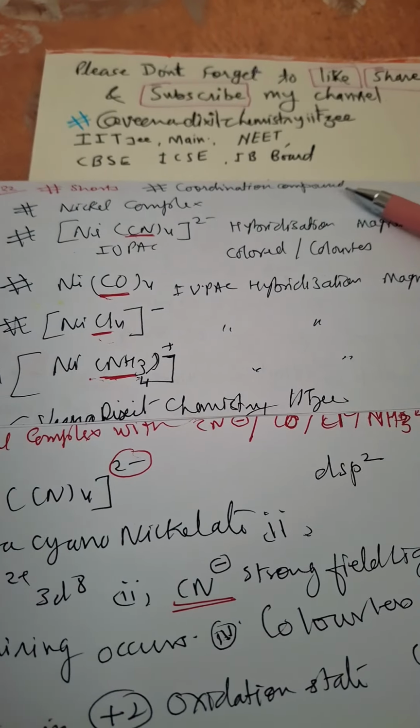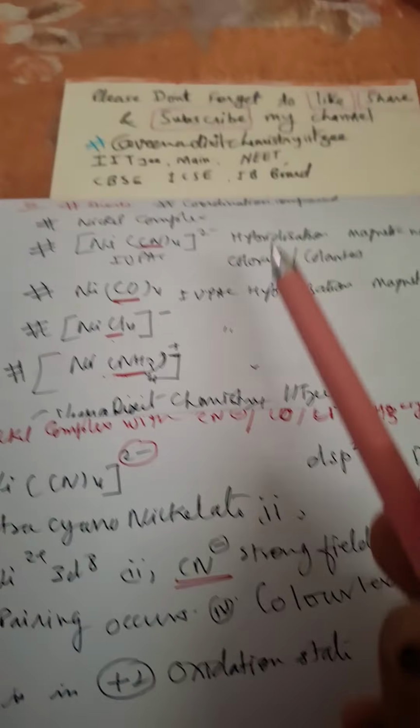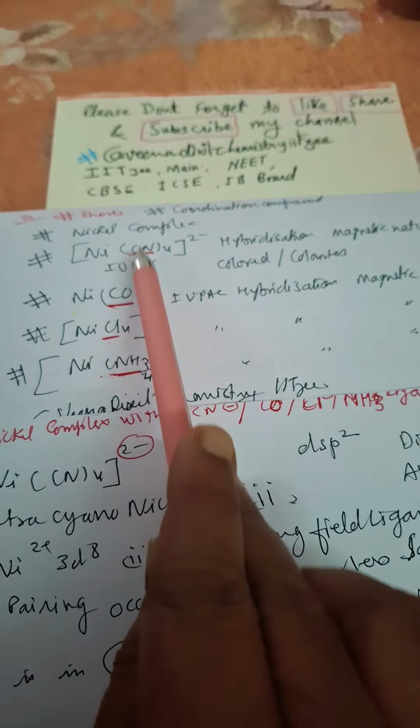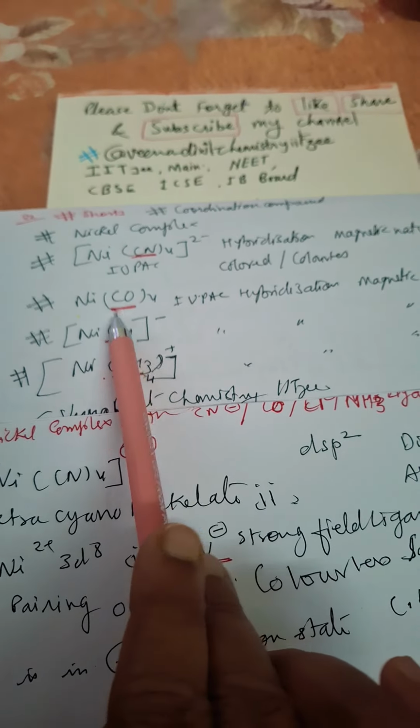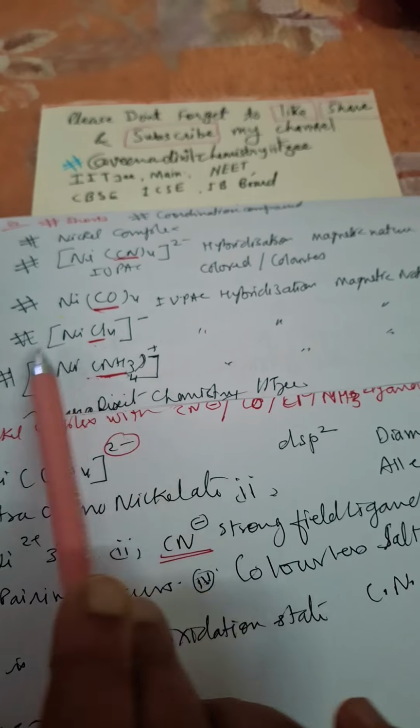Now here we are discussing coordination chemistry, basically complexes of nickel. Different complex ligands are seen. The nickel ligand is the cyanide ion. Here the carbonyl group is a ligand, and here the chloro group is a ligand, in the form of chloride.